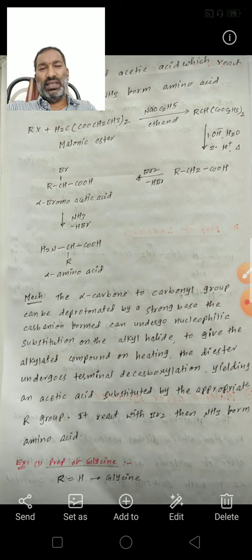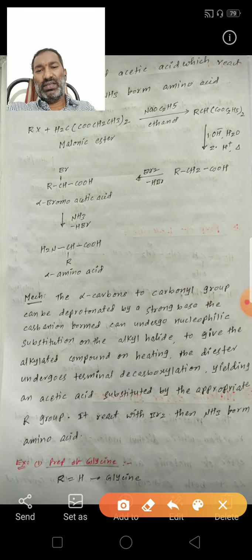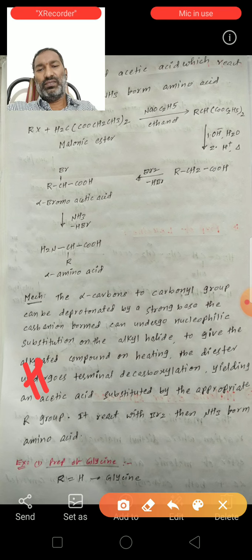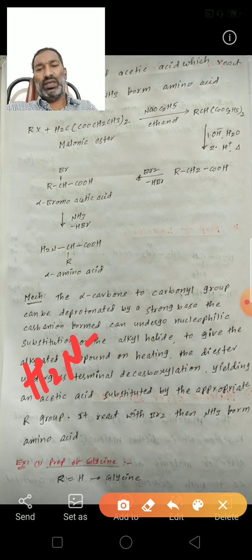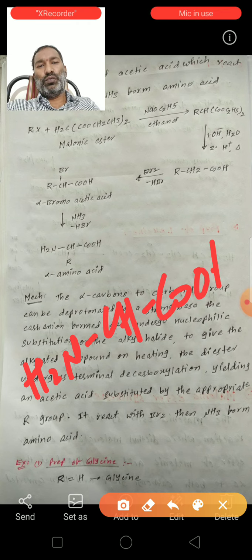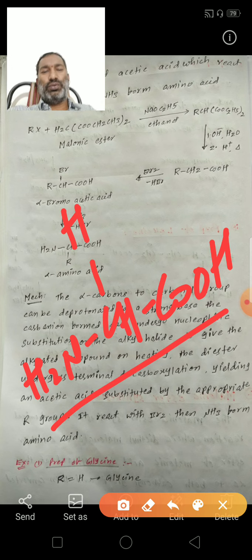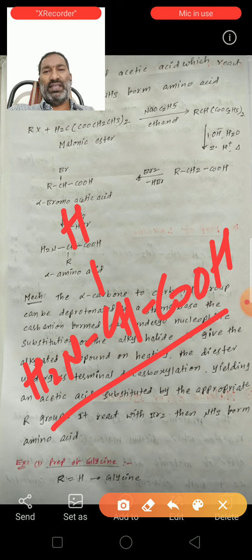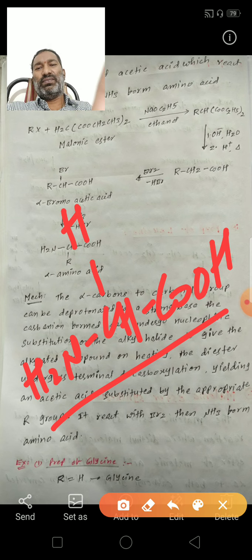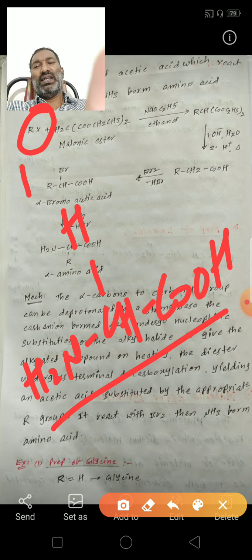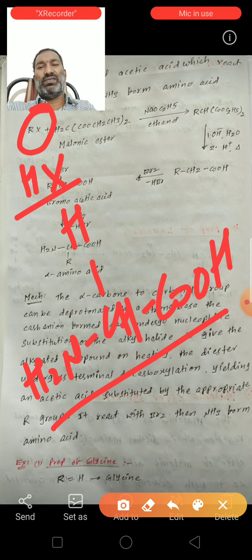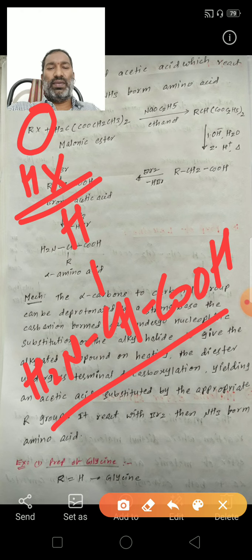We know the structure of glycine: NH2CH2COOH. In the place of R, we substitute hydrogen, so simply R is equal to H. In the place of RX, we can take HX to form glycine.